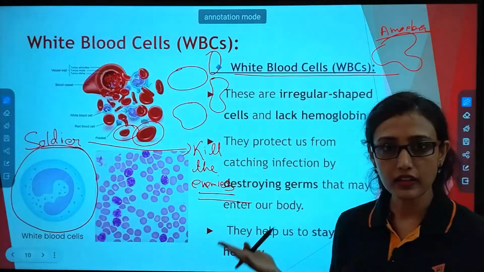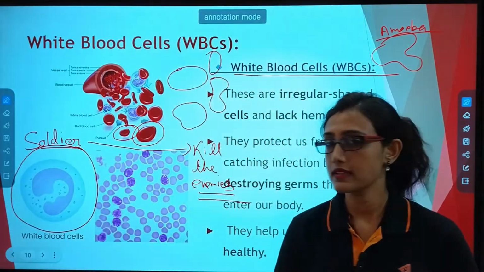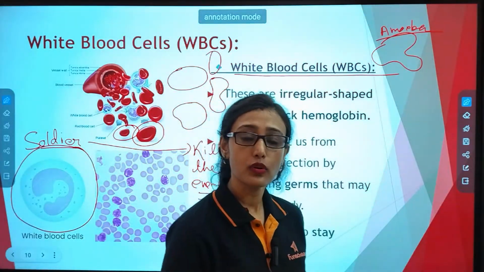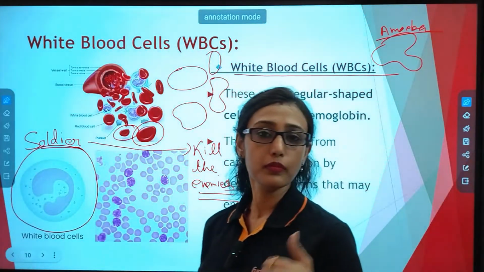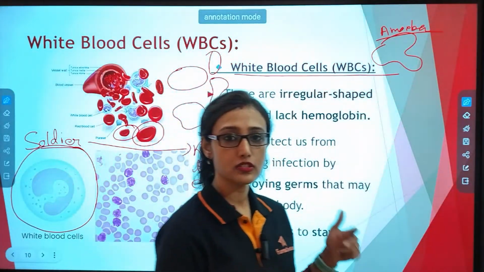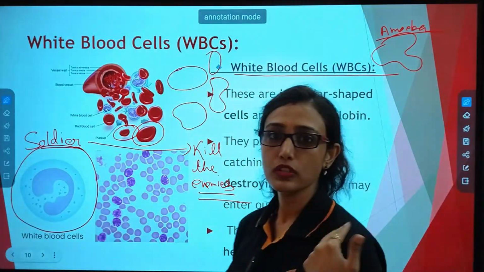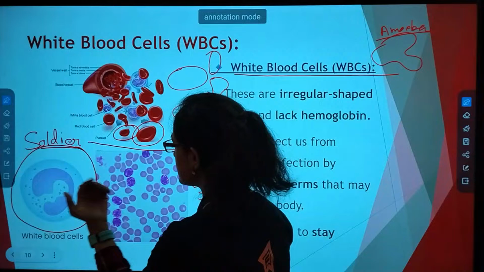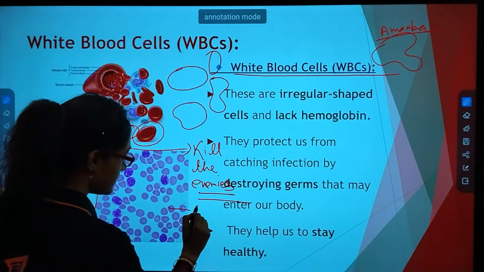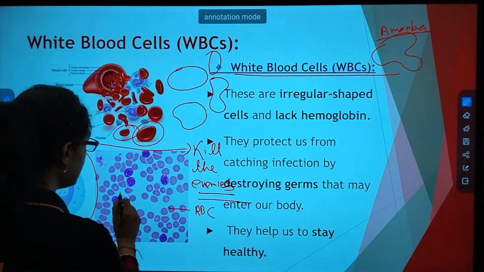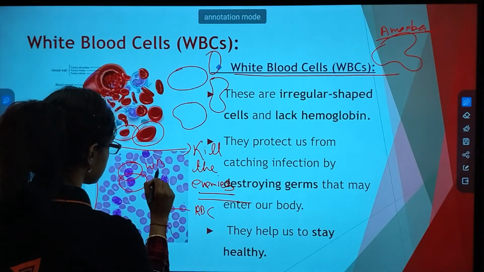Just now in the war you have seen how Indian soldiers have defended our country and saved the people. So a similar thing the WBC does. So WBCs are the soldiers of our body, just like the Indian Army. Who is the soldier of our body? WBC. See, and in the microscope, these are the RBCs, and the highly stained part is WBC.